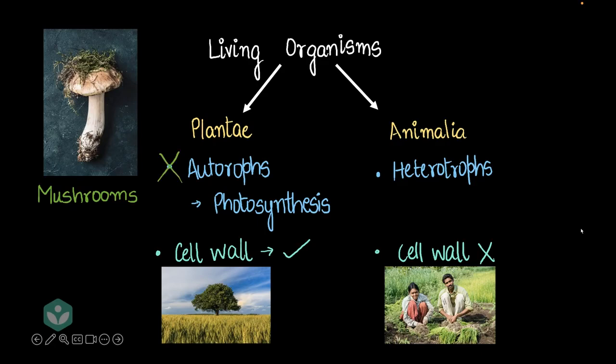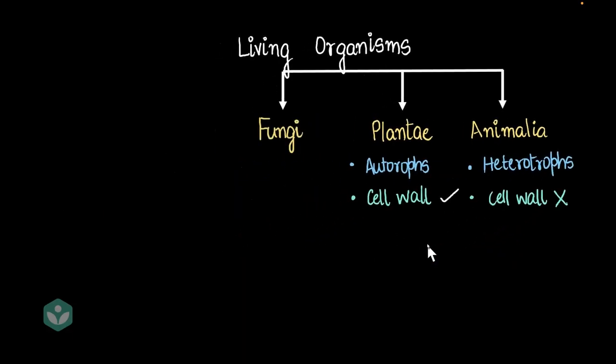Mushrooms are not autotrophs. Mushrooms are heterotrophs. Well, wait a minute, then why don't we just fit mushrooms into animalia? The problem is that mushrooms have a cell wall, and animalia cannot have cell walls. Right? So we're stuck and we need a third category. And so we make a third category called fungi.